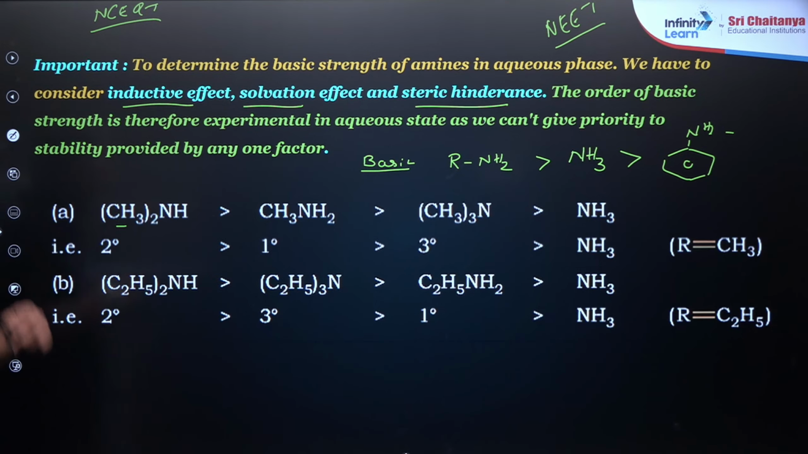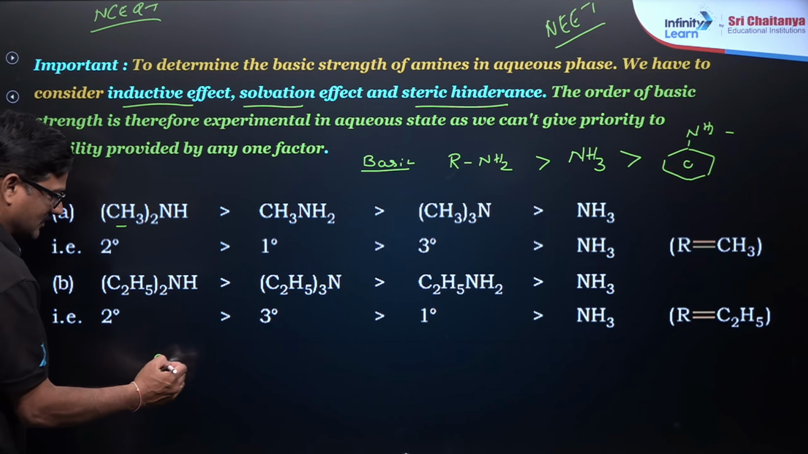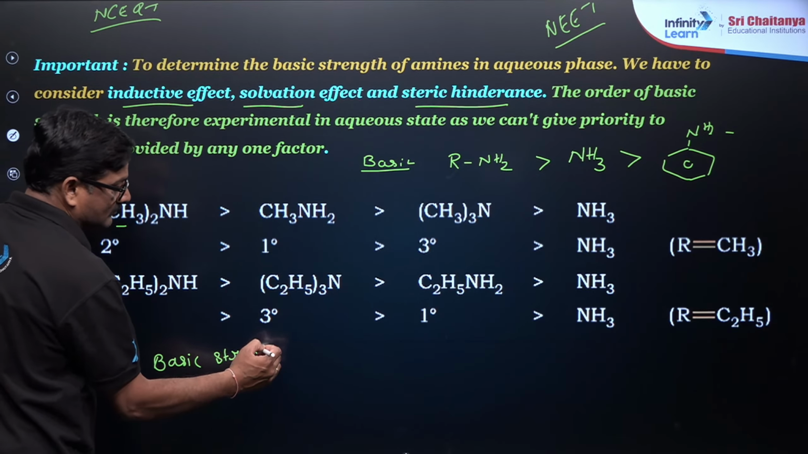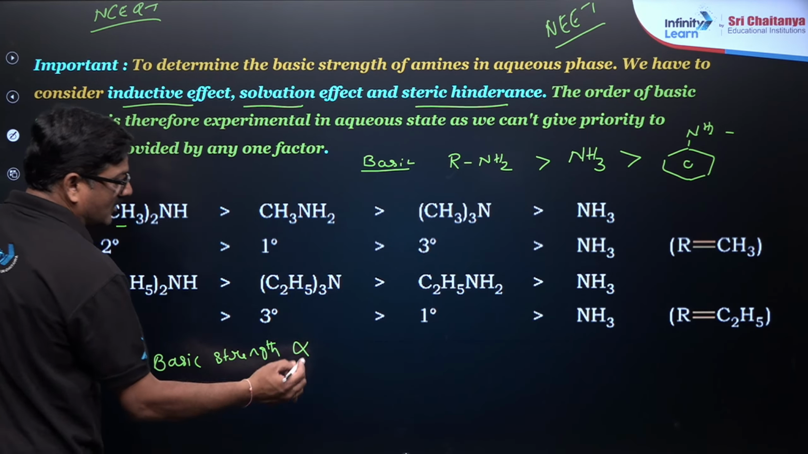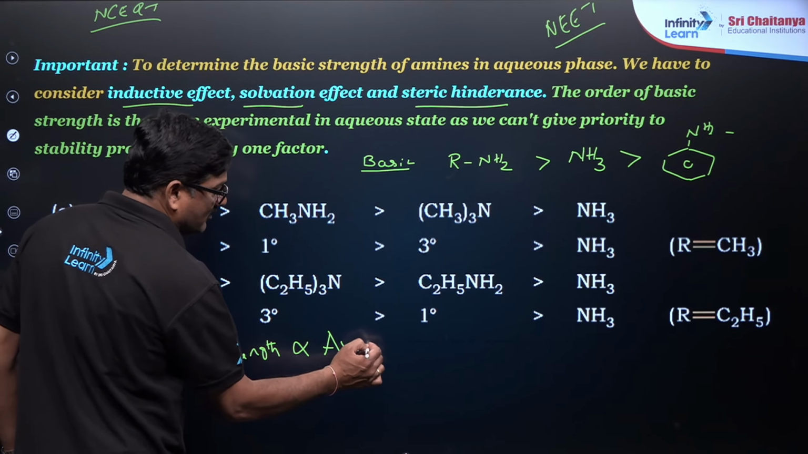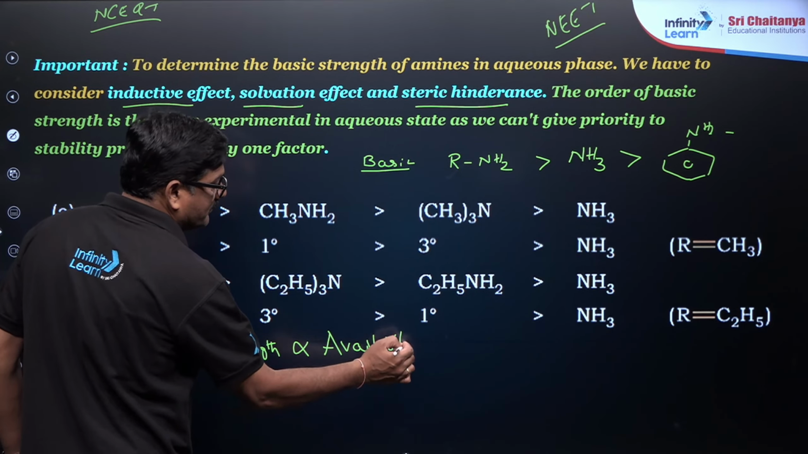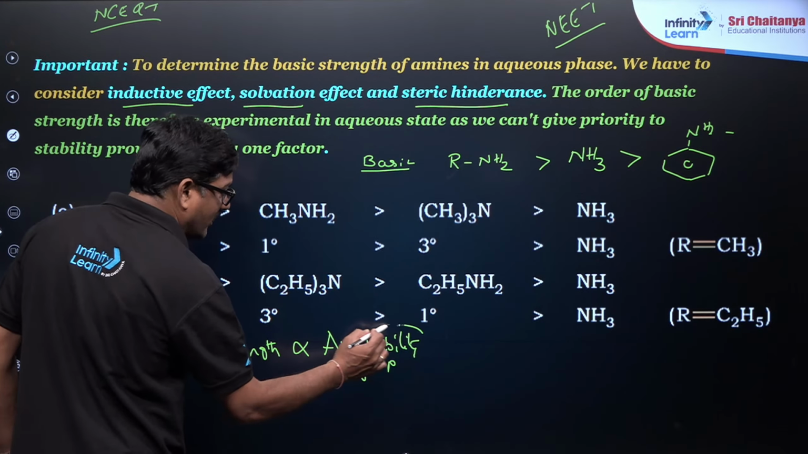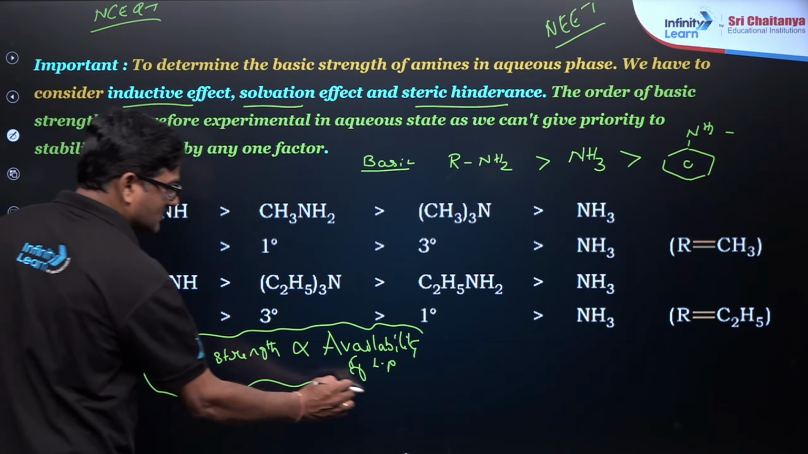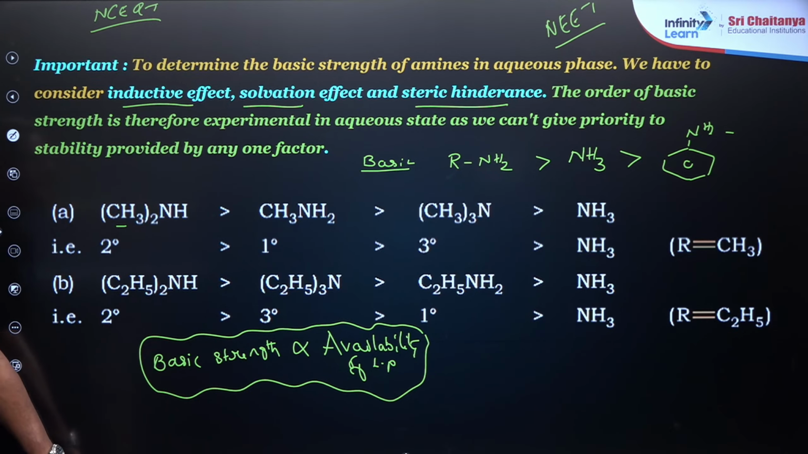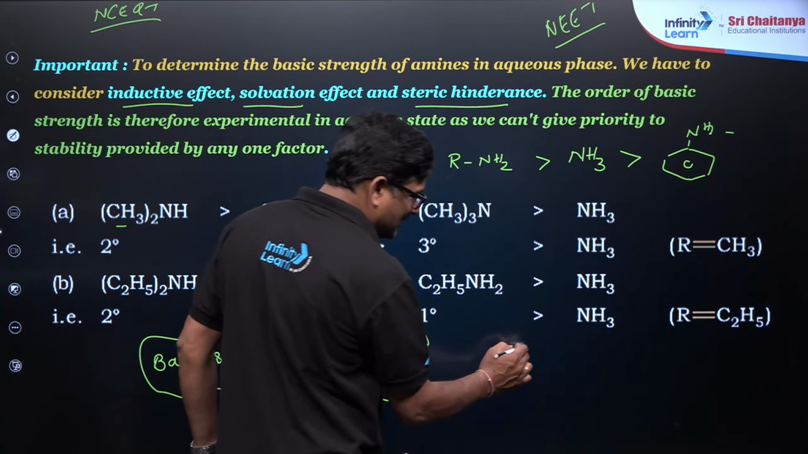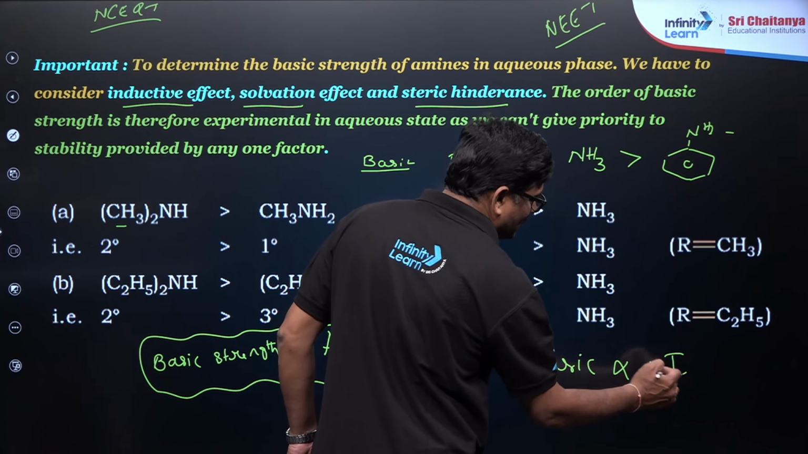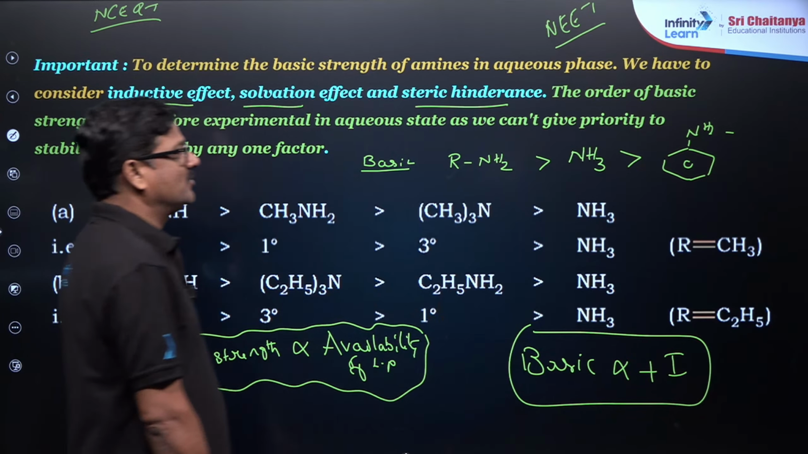And also, basic strength is directly proportional to the availability of the lone pair on the nitrogen. That is important. And in general, basic strength is directly proportional to the positive inductive effect.